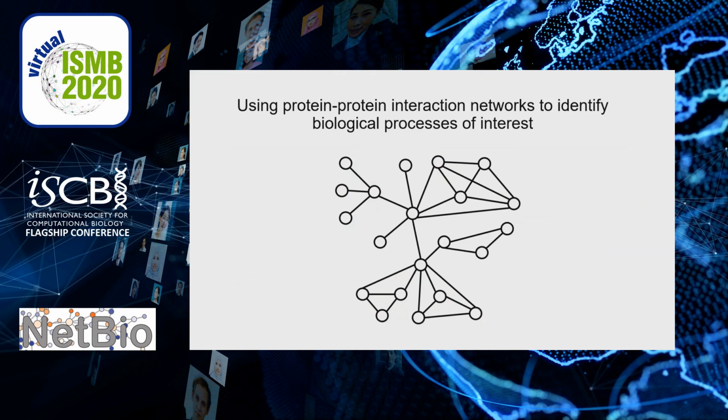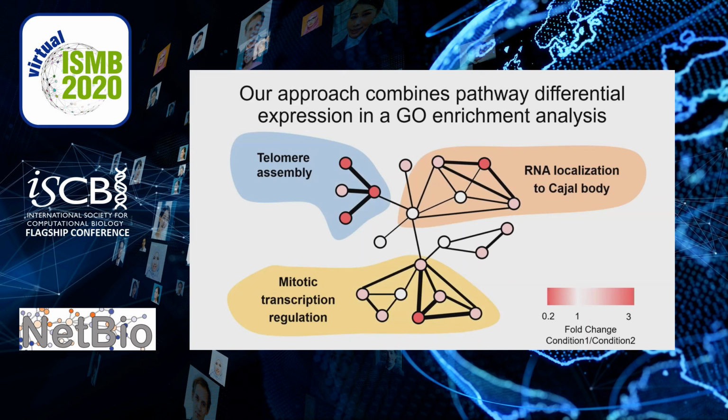My method uses the BioGrid protein-protein interaction network as the framework for the functional enrichment analysis. We can integrate protein expression as a measure of fold change between two conditions of interest, and then weight interactions such that two proteins that have similar differential expression will seem to cluster within the network. Finally, we can annotate the network using gene ontology information and identify pathways whose proteins are both differentially expressed and clustered in the network.